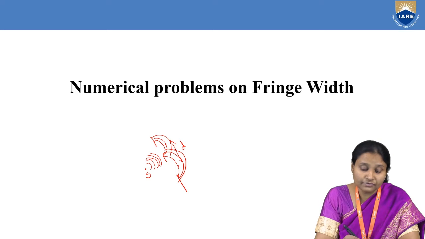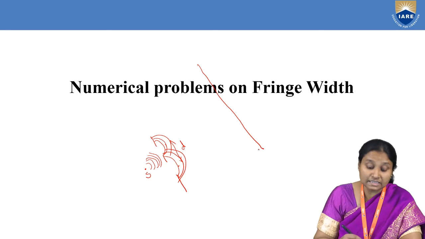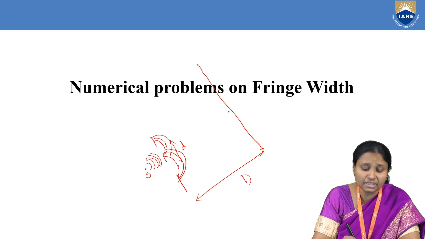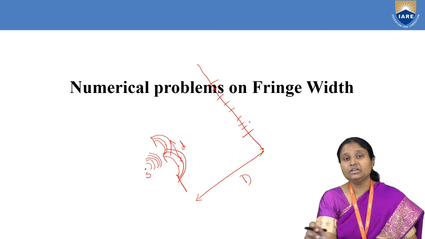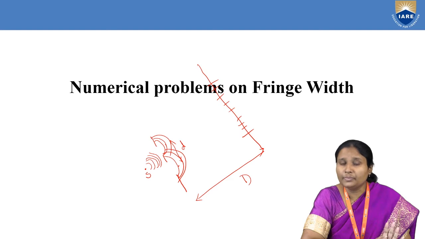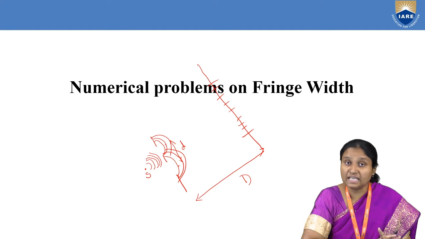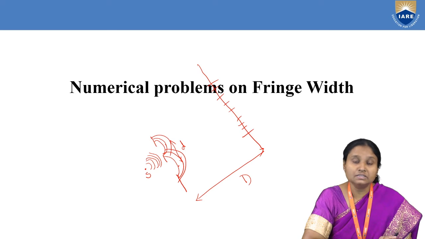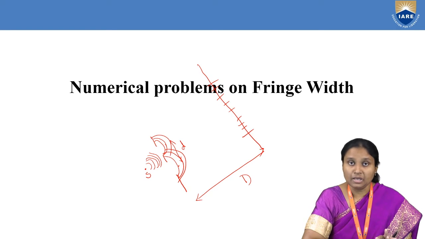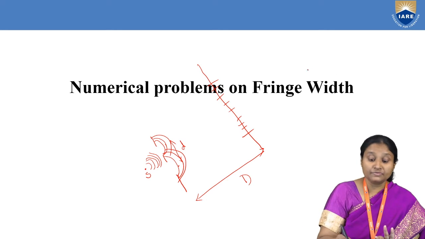So in our interference pattern, we know that the screen is kept at a distance capital D. What we observe here is that on the screen we get alternate bright and dark fringes. One specialty of this interference pattern is that all bright fringes as well as dark fringes are of the same width. So the distance between two consecutive bright fringes or between two consecutive dark fringes in an interference pattern will be the same.